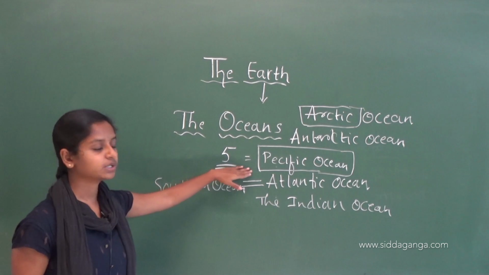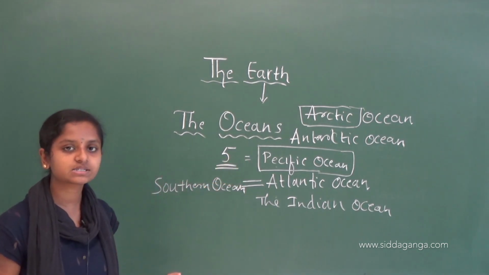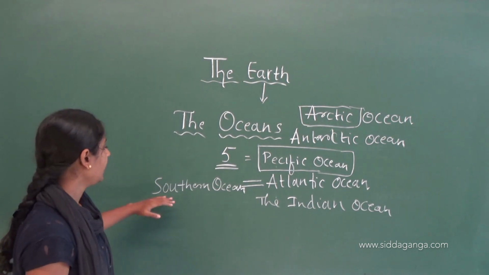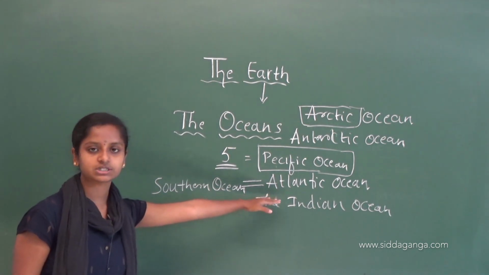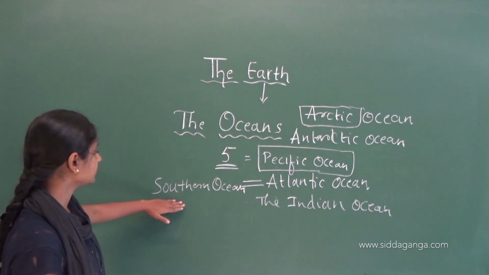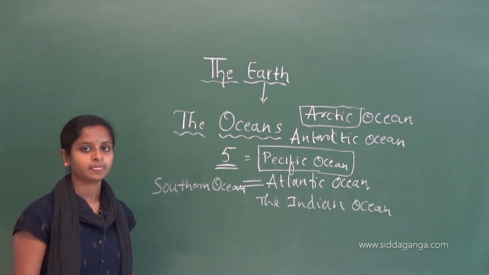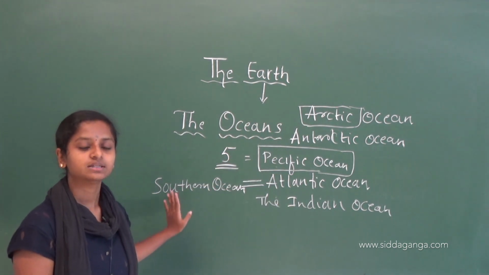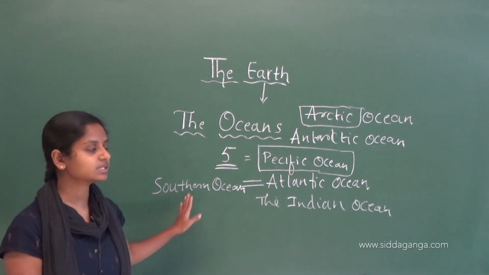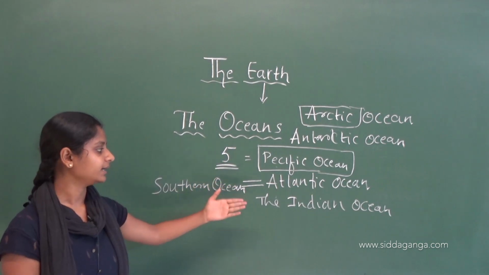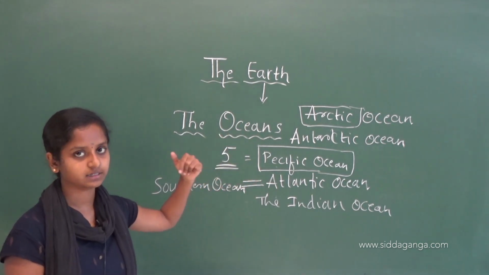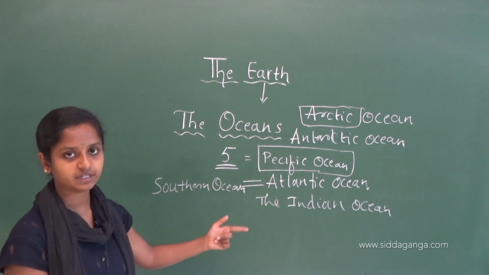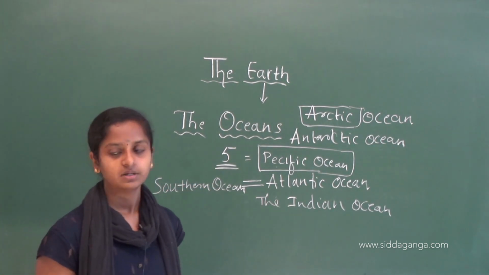Here the Pacific Ocean is the biggest one and the Arctic is the smallest one. So this is about the oceans. Arctic is very small and the Pacific is very large.